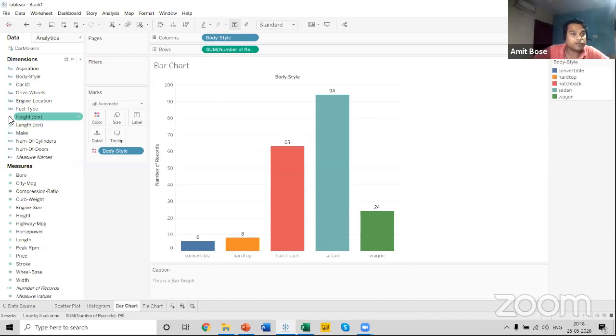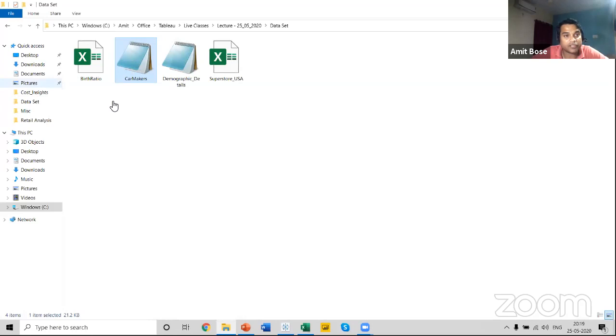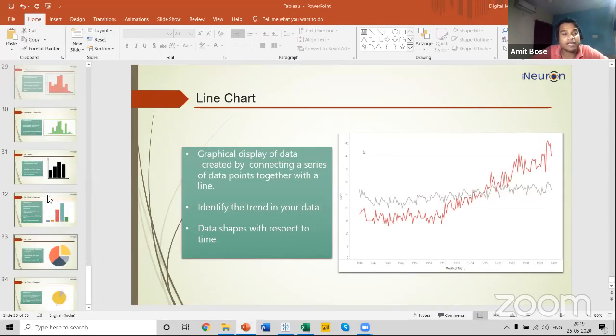For this, I'll be using a different data set, so let me connect to it. Before connecting, let me describe this data set. So what is a line chart? A line chart comes under the visual segment of trend.